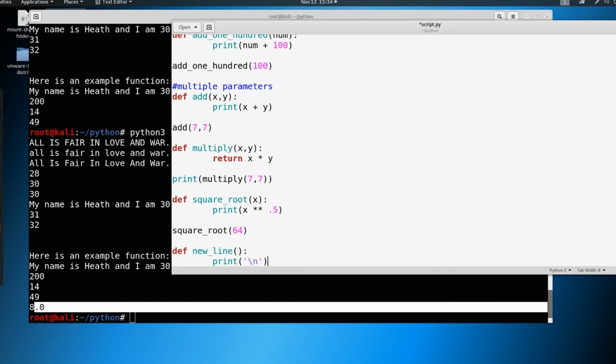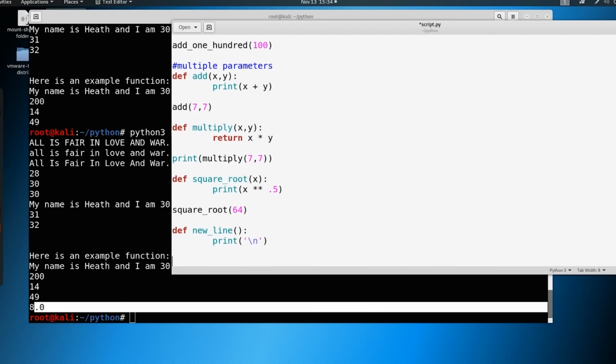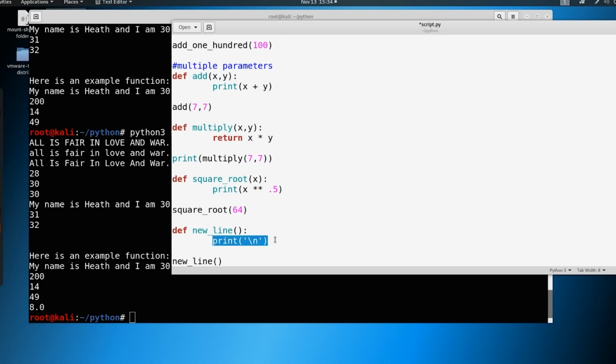So then we can just call a new line from here on out. We could say new line, and then when this prints, it'll print out a new line. And while it's the same kind of length-ish, we don't have to type in these special characters, look for them. We could even shorten this to something like NL, and then make it really simple. And then we save time. And this is where these programs come in and they save time. So good example of a use of a function.